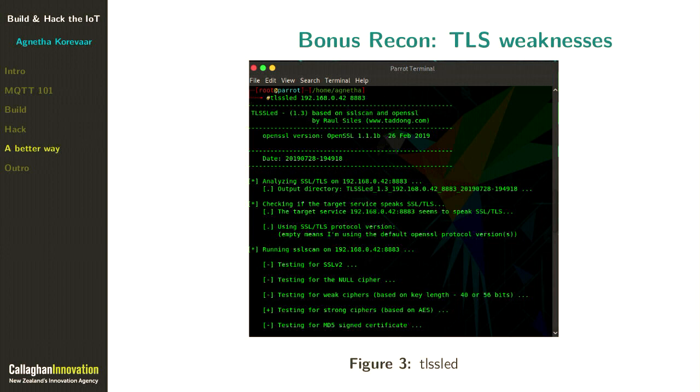This is probably a bit small to read, but TLS-SLED is a tool that comes with a lot of security-oriented operating systems, so Kali or Parrot. Mr. Robot uses Kali. That's a great way of just checking your TLS implementation and making sure that there's no obvious mistakes in there.